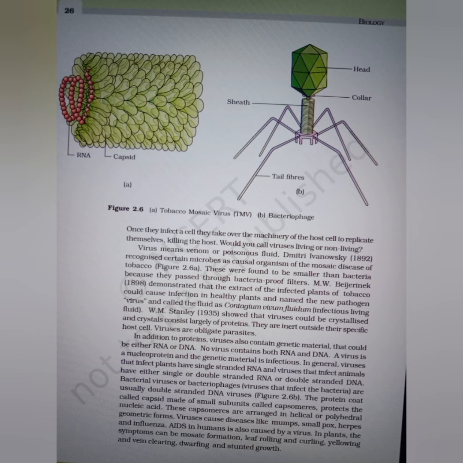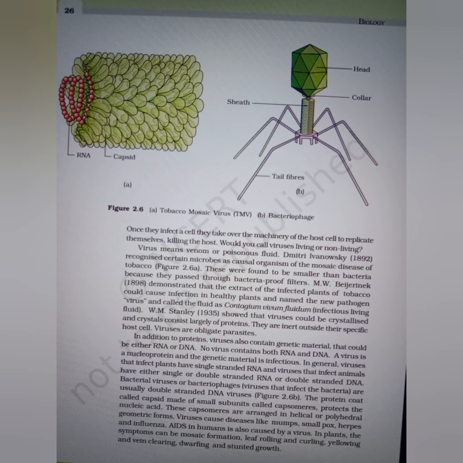Dmitri Ivanovsky in 1892 recognized certain microbes as causal organisms of the mosaic disease of tobacco. These were found to be smaller than bacteria because they passed through bacteria-proof filters. M. W. Beijerinck in 1898 demonstrated that the extract of the infected plants of tobacco could cause infection in healthy plants, and named the new pathogen virus and called the fluid Contagium vivum fluidum, infectious living fluid.